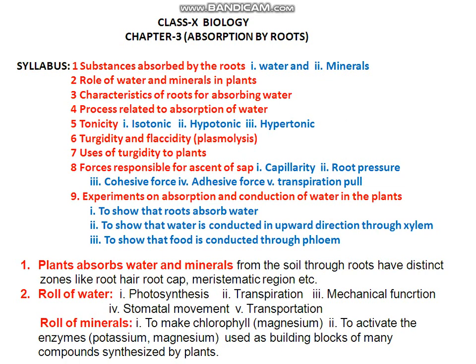Now number 2, role of water. So plants absorb water and minerals. Now what are the importance of water and minerals? At first, role of water. You know that plants need water for photosynthesis. That means water is used as a raw material in the synthesis of glucose.